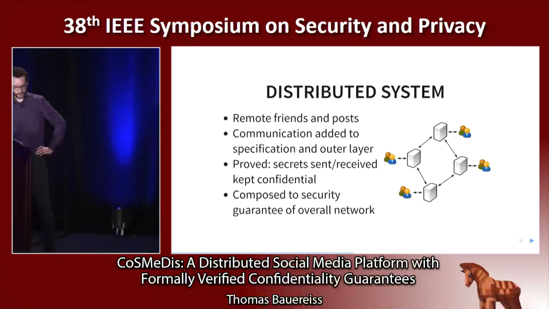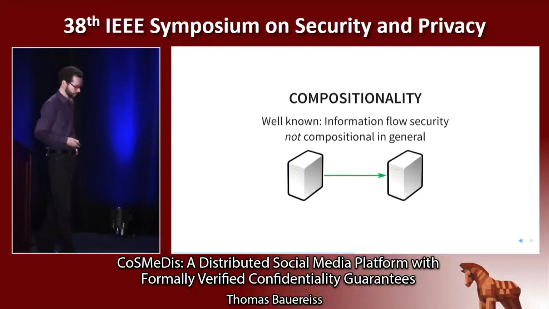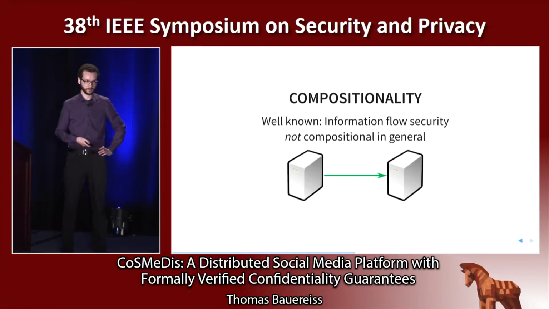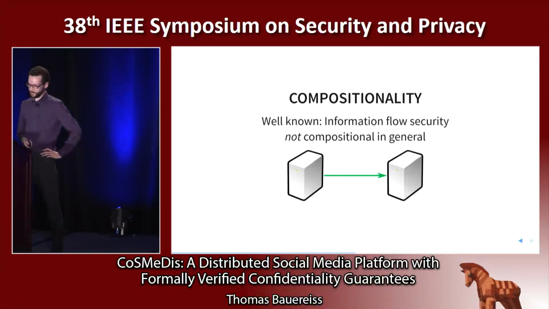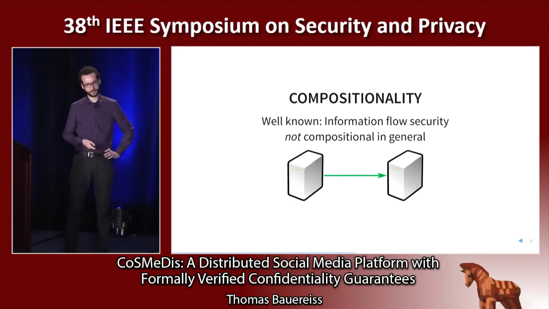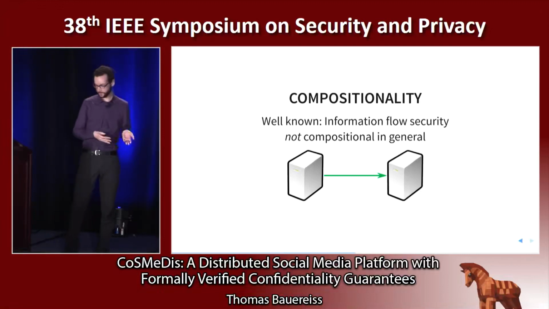Now, the problem here is that information flow security is typically not compositional in general. So this is well known. This has already been observed in the 80s. And compositionality can fail, in particular if, for example, the security guarantee of one component relies on environment assumptions that are not satisfied by the other component.